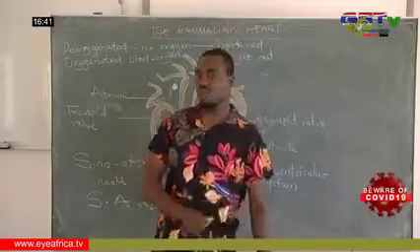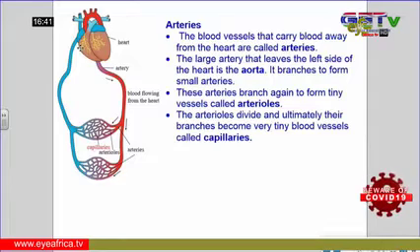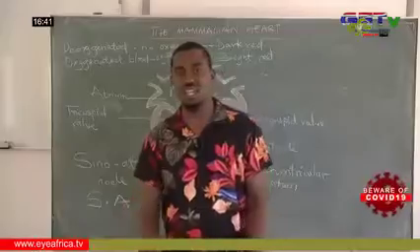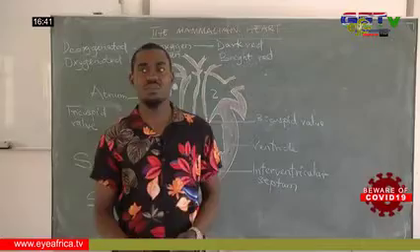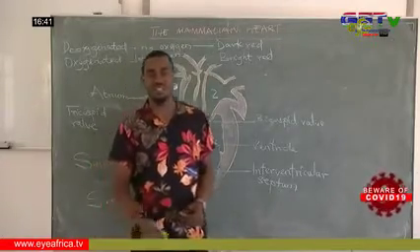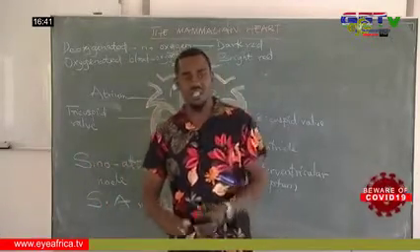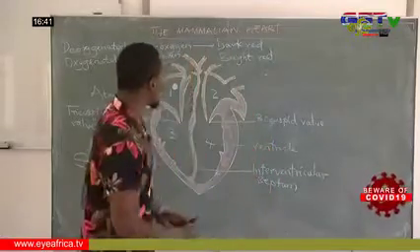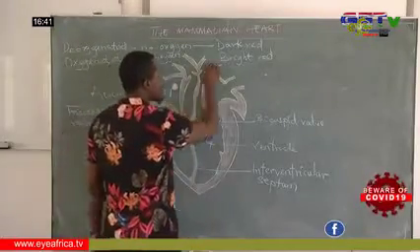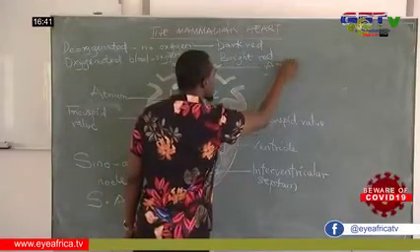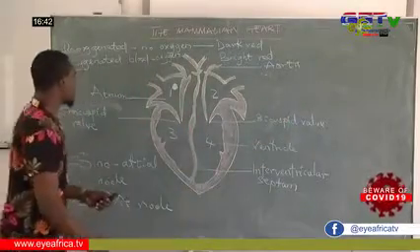So now we look at the blood vessels. We have three blood vessels in the body: the arteries, the veins, and the capillaries. What is an artery? An artery is a blood vessel that carries blood away from the heart. All vessels that carry blood away from the heart are referred to as arteries. The large artery that leaves the left side of the heart to the body is referred to as the aorta. This we have here. That's the largest artery in the body.